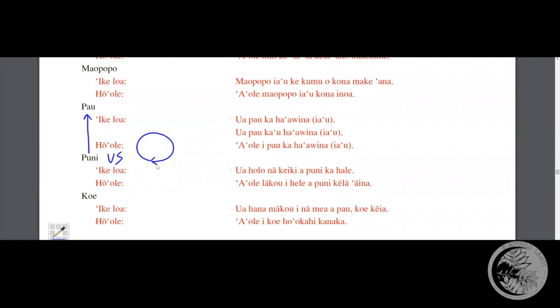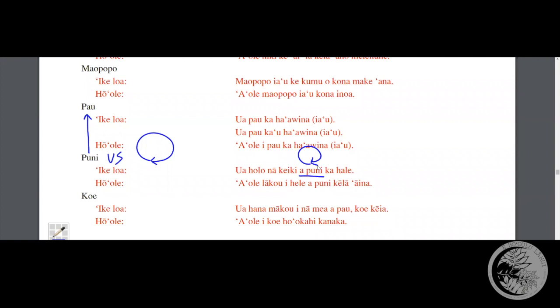And so if we look at the examples provided, Holo na keiki, the children ran. The children ran a puni, until the house was circumnavigated, until the house was rounded. In English, you would say the children ran all around the house until the house was rounded, puni.